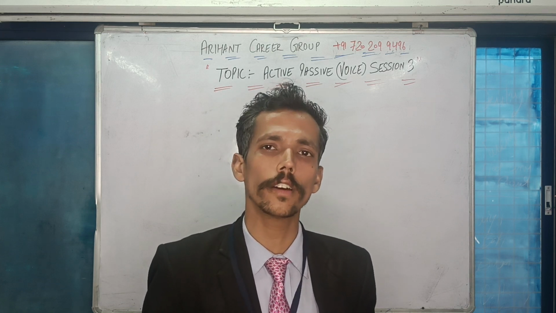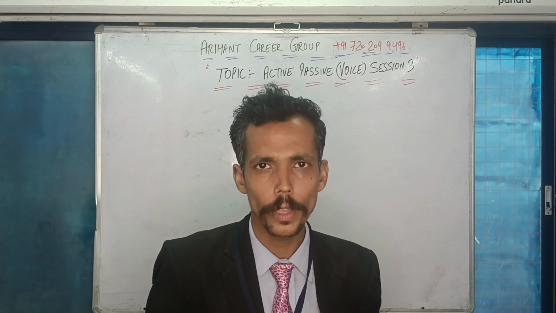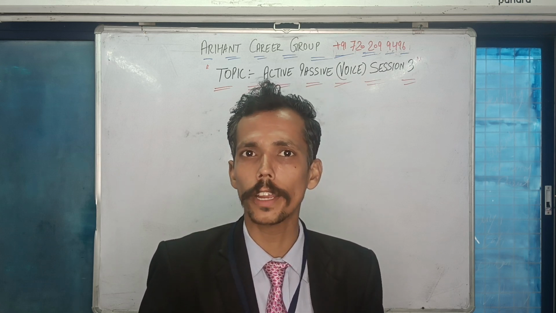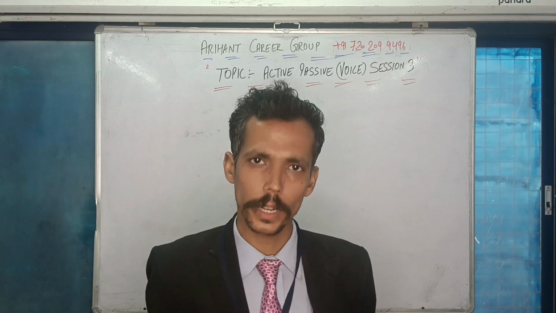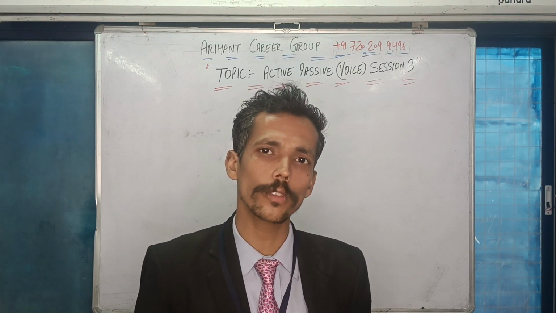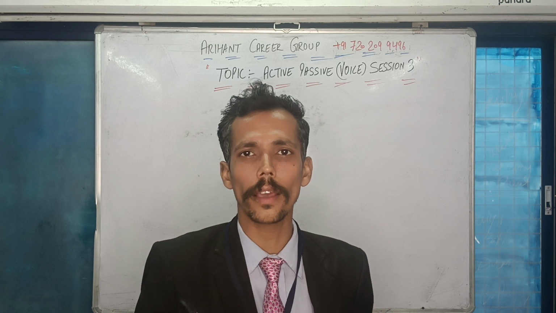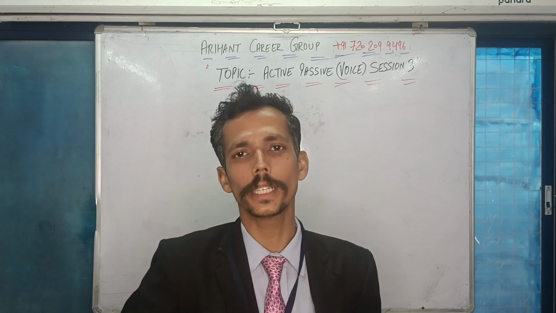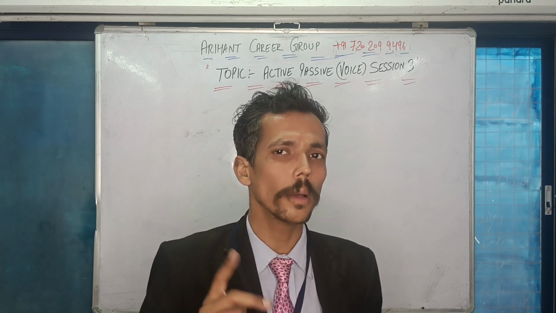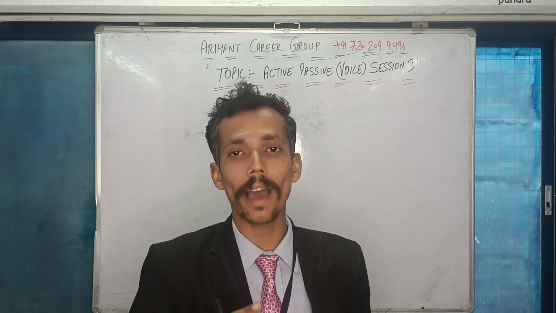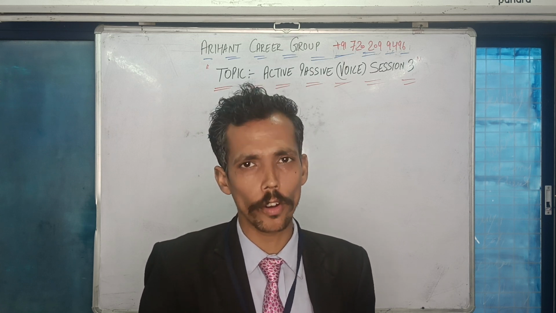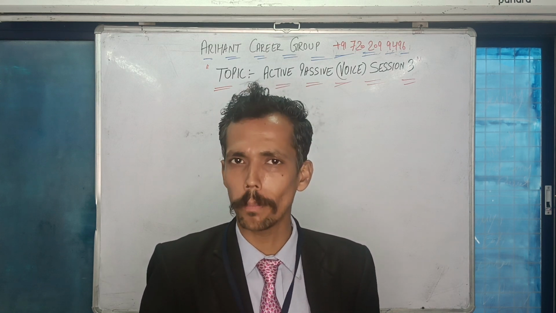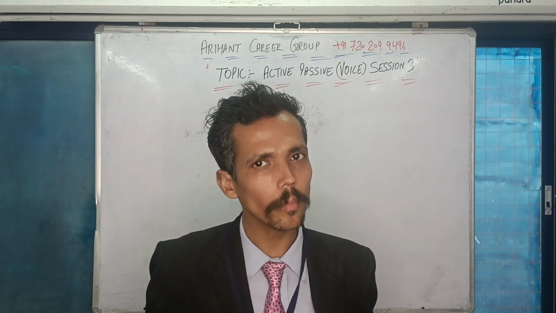Present continuous, where you are given first form plus is/am/are plus ing, and you are converting it into is/am/are plus being plus third form, with is/am/are depending on the subject. For example, I am taking tea. Tea is singular, so accordingly I am supposed to use is. So is/am/are gives you an idea that you will be using either is, am or are depending on the subject. In case of past continuous, you will be given was or were plus first form plus ing. Then in the answer, you will be writing either was or were depending on the subject plus being plus third form.